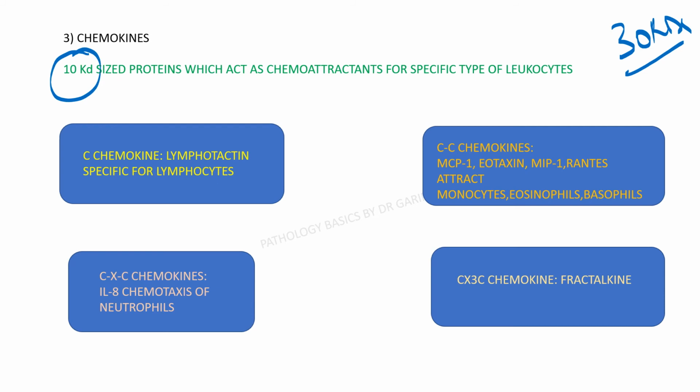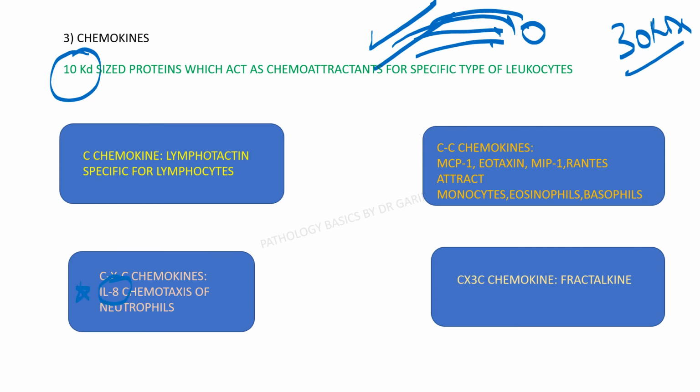That means they create a chemical gradient so that leukocytes follow this chemical gradient from the circulation to the site of inflammation. Four categories you have to remember: C, CC, CXC and CX3C, based on the location of the carbon, and you need to remember all of them. In fact, interleukin 8 is a very commonly asked question. Fractalkine too, all of them have been asked separately, and you need to remember this subcategory of chemokines.